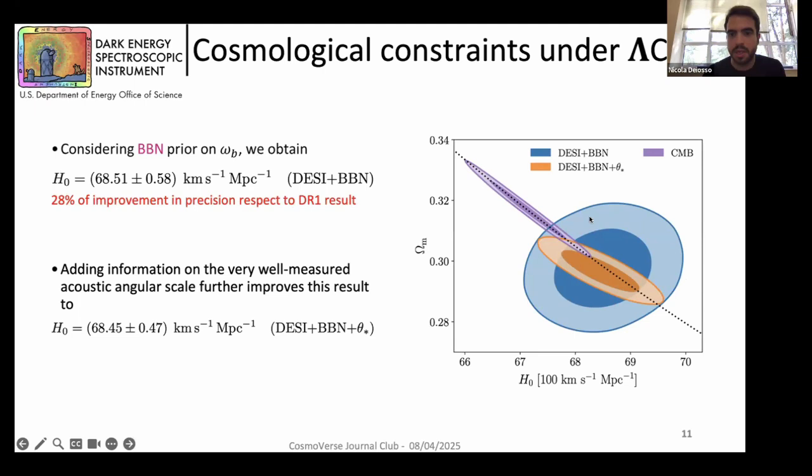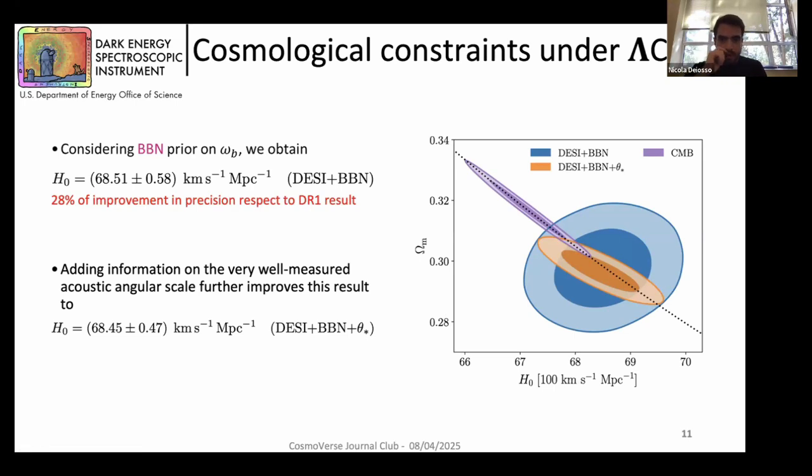As you can see here, we have the same degeneracy direction. We favor higher values of H0 and lower values of omega m, and we still have this 2.3 sigma tension between the two datasets. That is preserved also if we consider an external prior on theta star, obtaining an even narrower posterior distribution here in this plane.